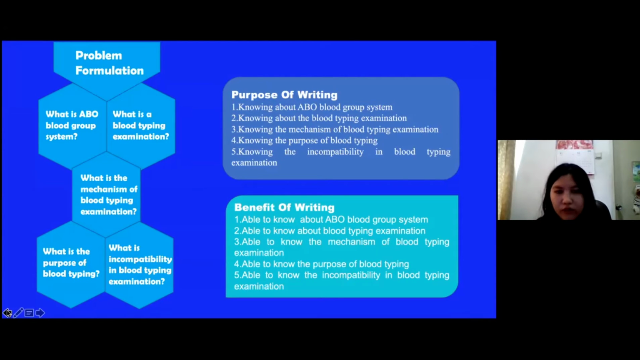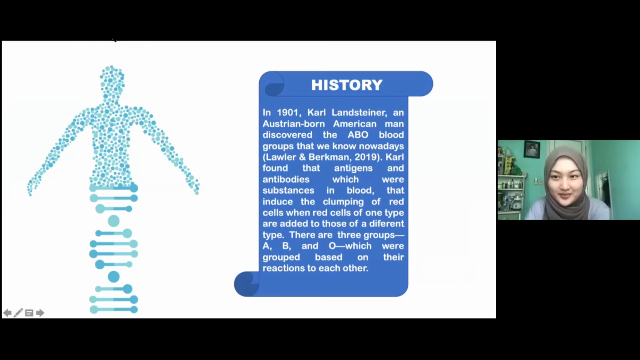Purpose of writing: knowing about the ABO blood group system, knowing about the blood typing examination, knowing the mechanism of blood typing examination, knowing the purpose of blood typing, knowing the incompatibility in blood typing examination. Benefit of writing: able to know about the ABO blood group system, about blood typing examination, the mechanism of blood typing examination, the purpose of blood typing, and the incompatibility in blood typing examination.